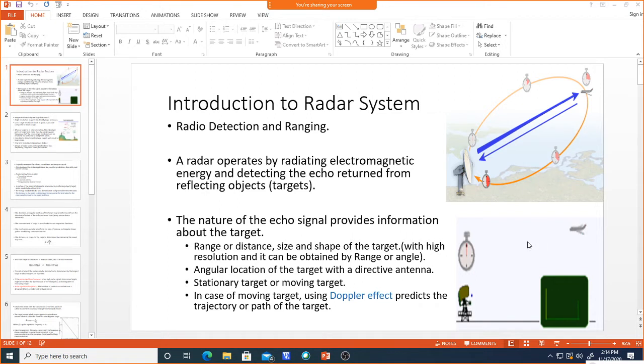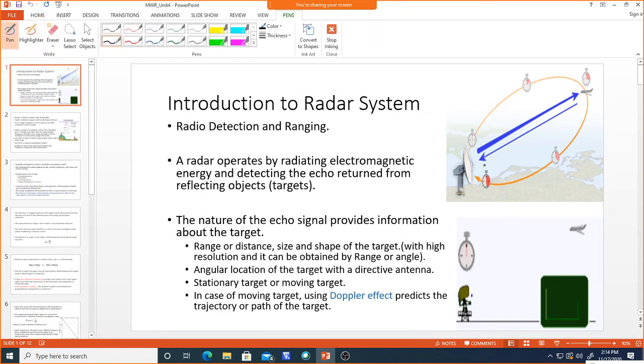If you place your antenna here, at the transmitter side, the beam will be very narrow. So the half power beam width will be very narrow. By using this narrow beam or directive antenna, we can find the angle at which this target is positioned.